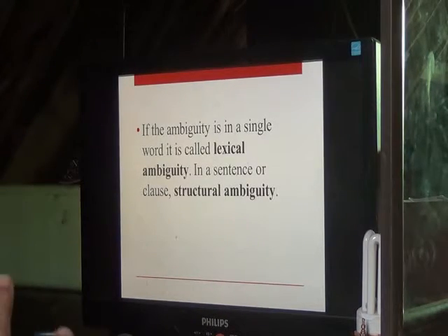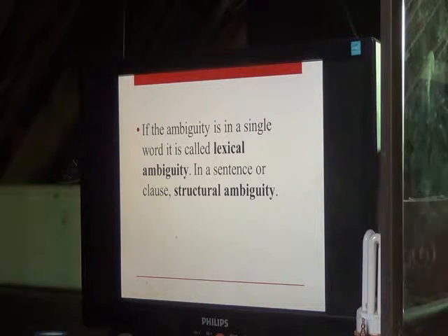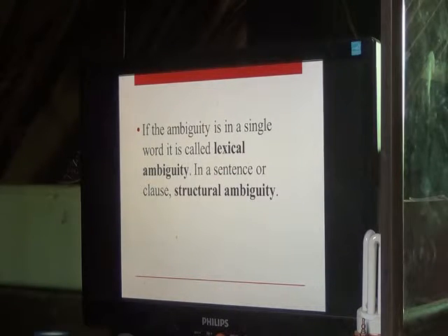Now, if the ambiguity is in a single word, it is called lexical ambiguity. If it is in a sentence or clause, it is structural ambiguity. So a single word could be one of the 8 parts of speech: a noun, a pronoun, an adjective, or a verb. Those words can have multiple meanings, and they fall under lexical ambiguity.